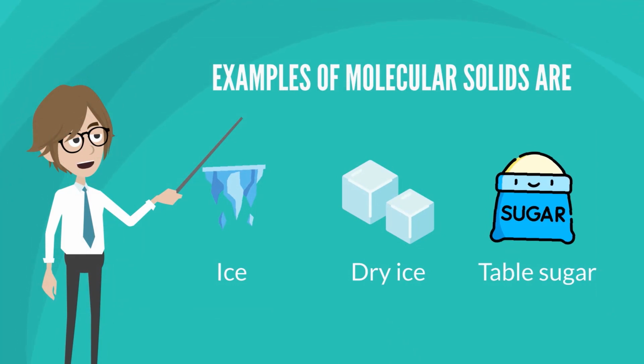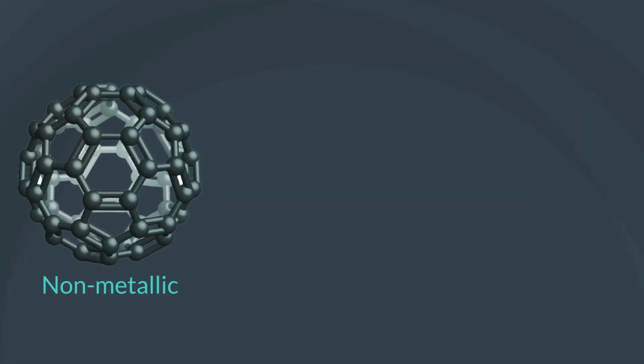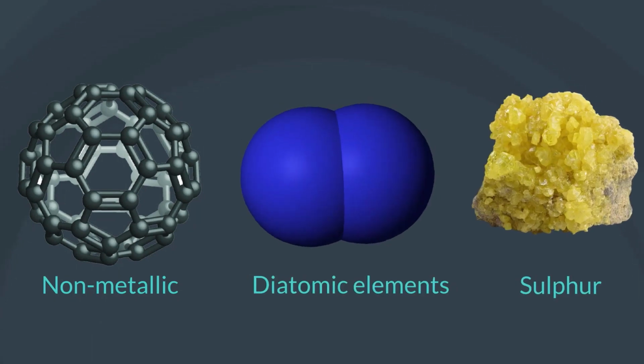Examples of molecular solids are ice, dry ice, and table sugar. Molecular solids can be nonmetals, diatomic elements, or sulfur.